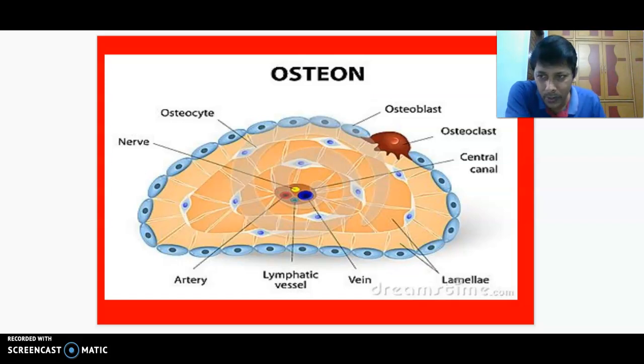Okay, those are the differences between bone and cartilage, and the structure of the osteon, otherwise called the Haversian system, which is not present in cartilage, which is present only in bone, and which is present in mammalian bones.